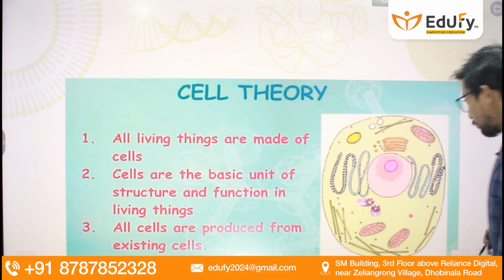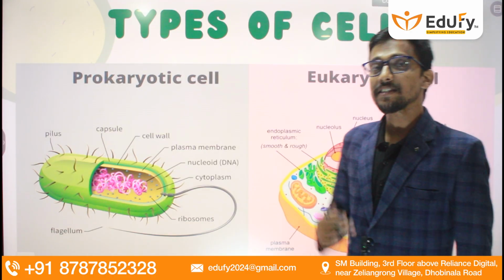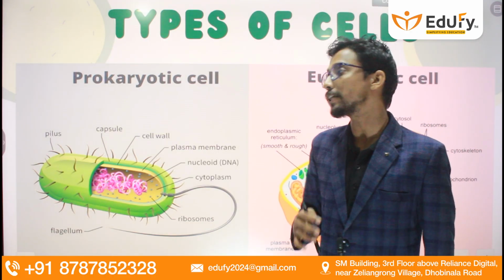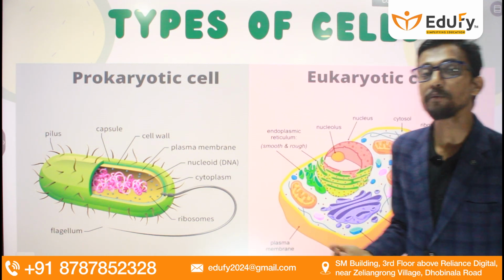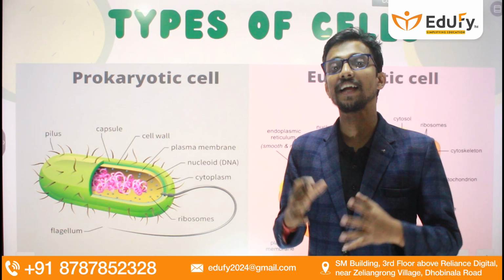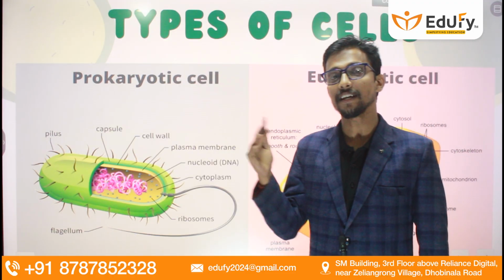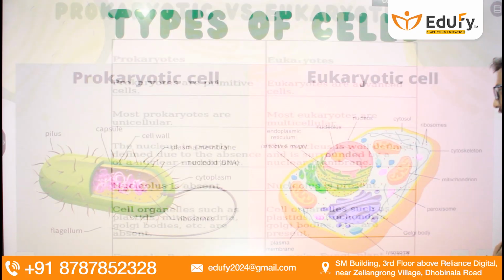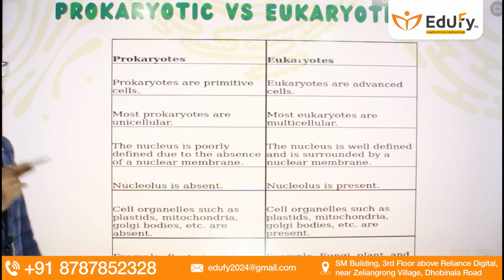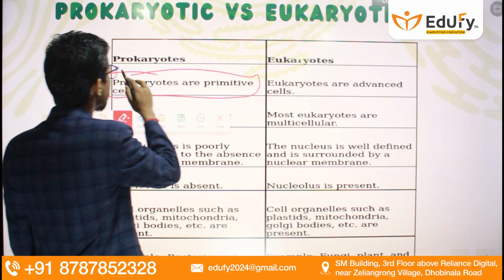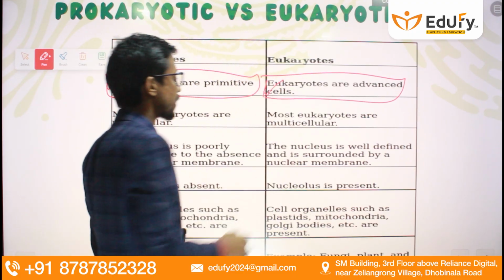So guys, moving to the next slide, we have various types of cells. There are two types of cells: one is prokaryotic and the other is eukaryotic. Now guys, I'm going to give a holistic idea about the difference between the prokaryotic and the eukaryotic cells. Prokaryotic cells are the primitive type of cells, whereas eukaryotic cells are the advanced type of cells.